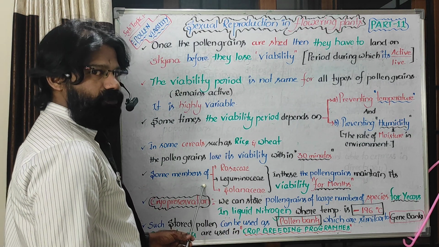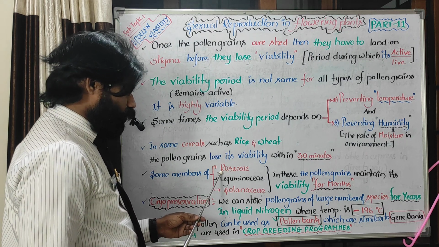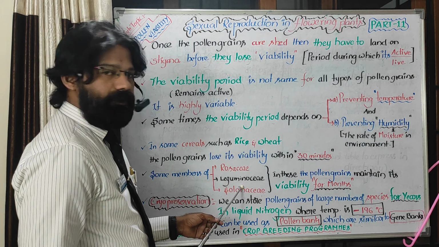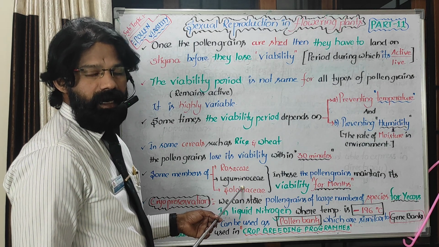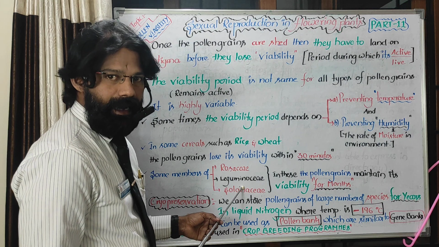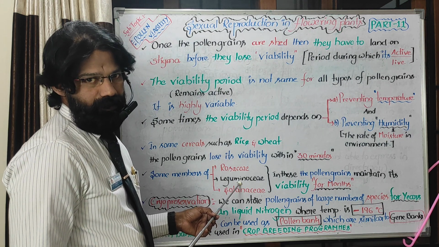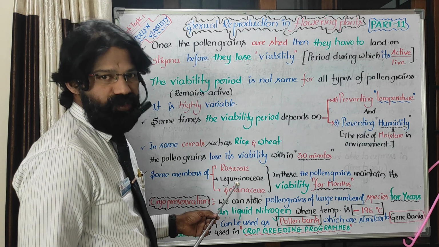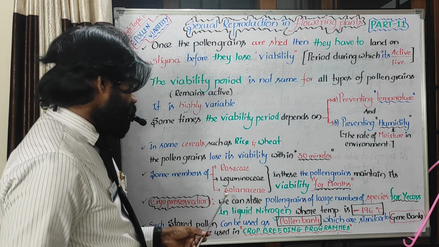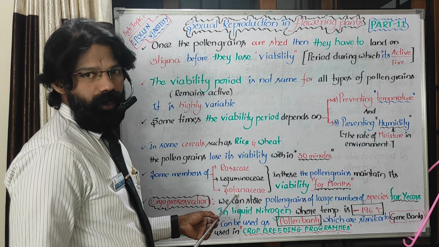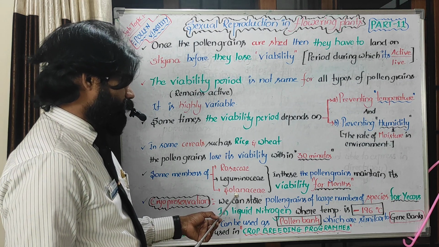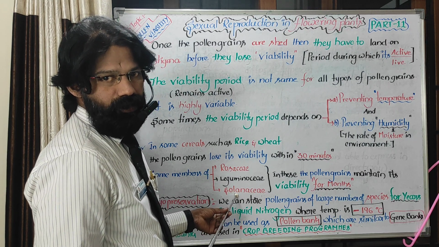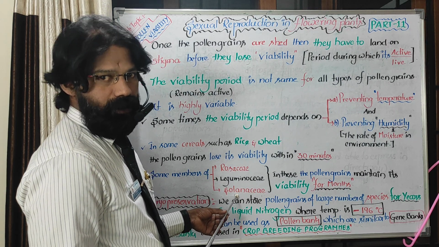Some members of the families Rosaceae, that means rose flower, and Leguminaceae, that means pulses, red gram, green gram, black gram, all come under Leguminaceae. The other name for the Leguminaceae family is Fabaceae. Then Solanaceae: Datura stramonium, we know that. Solanaceae means the brinjal family, and even tomato and potato all come under this.